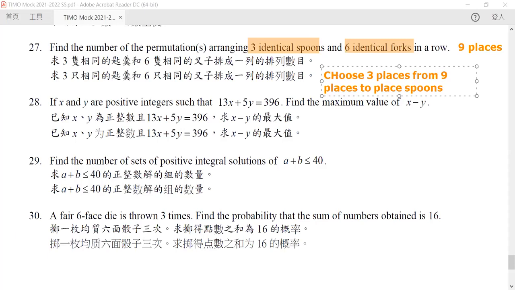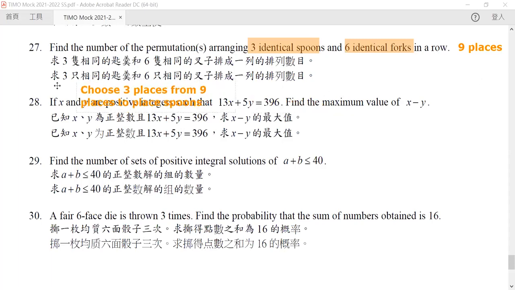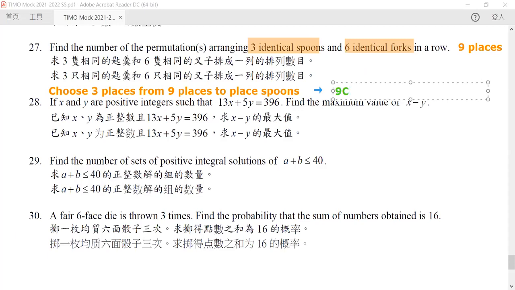But choosing 3 from 9, what does that mean? Choosing 3 from 9 is something that we are very, very familiar with. This is the definition of combination. So this one will have a value equal to 9C3, and hence it will be 9 times 8 times 7 divided by 6. If we go on to calculate them, we get our answer 84, right? 84. Okay, so this is our question number 27. It is actually very, very intuitive.